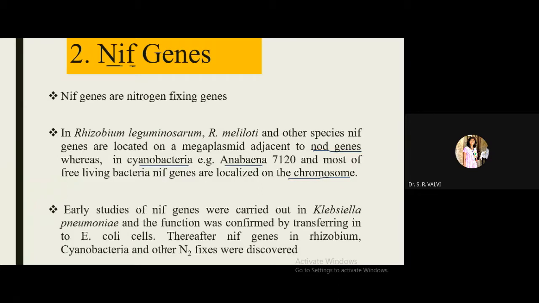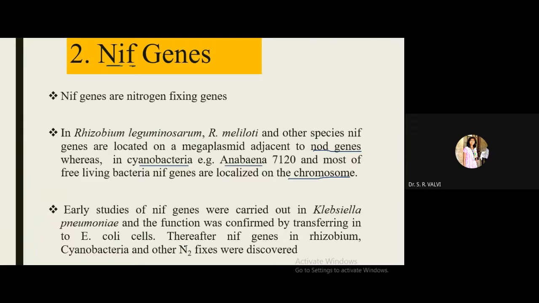The early studies of NEF genes were carried out in Klebsiella pneumoniae, one kind of facultative anaerobic bacteria, and they confirmed that NEF genes in Rhizobium, cyanobacteria, and others are able to fix atmospheric nitrogen, right?